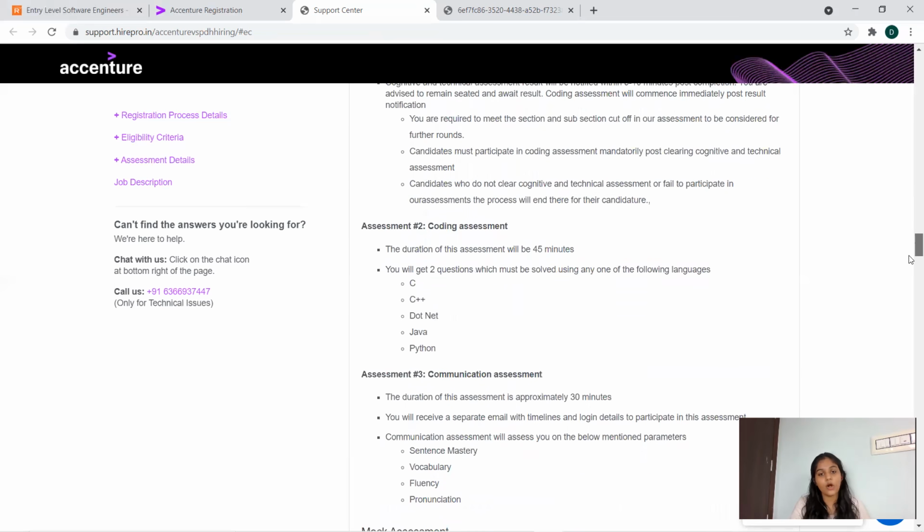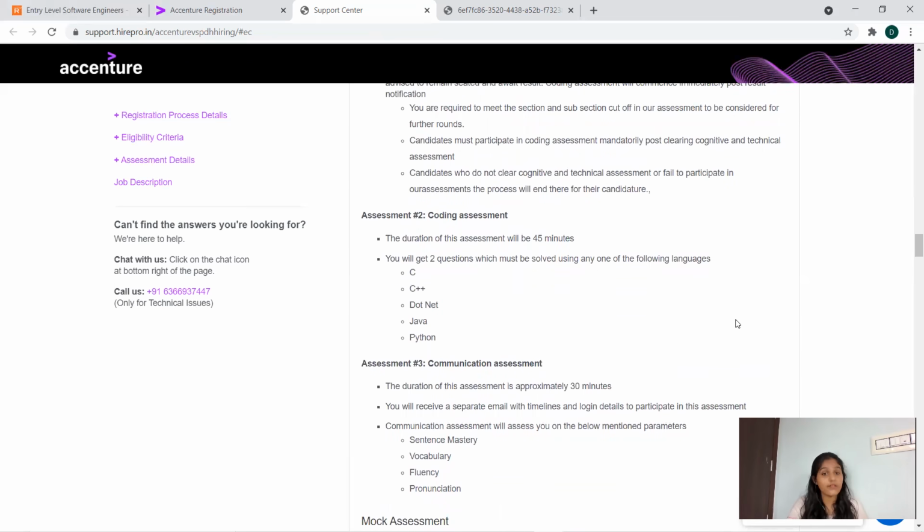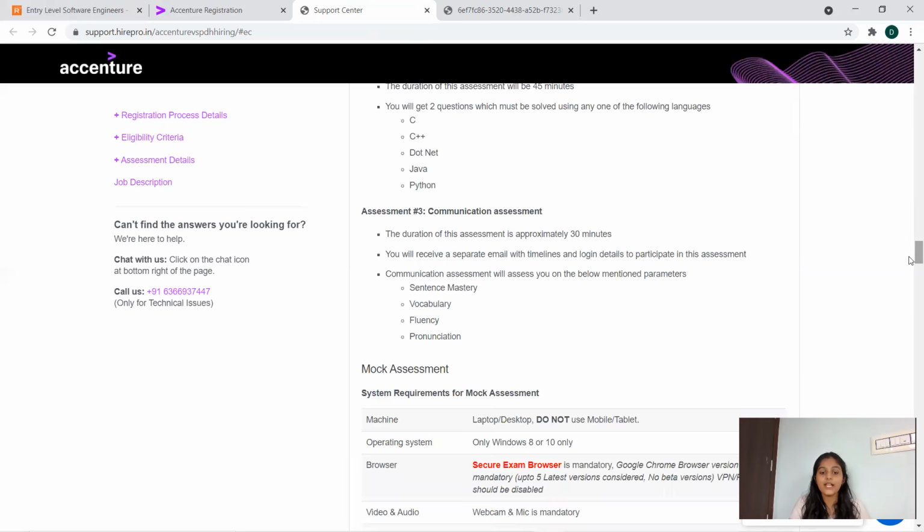Same thing, all the instructions should be strictly followed by you. Now coming to the second phase, you will have a coding assessment. There you'll have 45 minutes and get 2 questions, in C, C++, .NET, Java or Python. You can select any language and attend the 2 questions. After that, you'll have a third round of assessment, approximately 30 minutes.